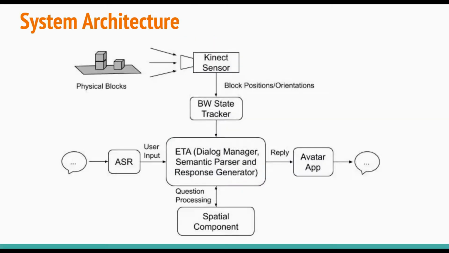This slide shows the principal components of the system. The block's world tracker reads the data from the Kinect sensors and models the configuration of the physical blocks in Blender. This model serves as a sort of a mental image of the real physical situation that our system uses to make spatial judgments on.